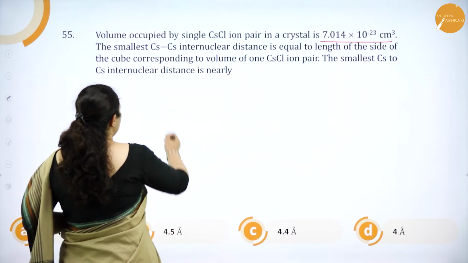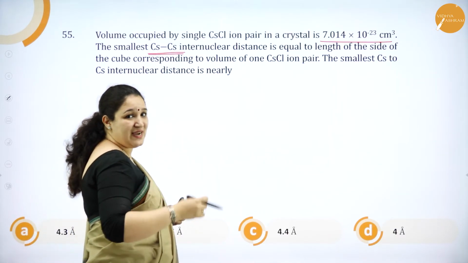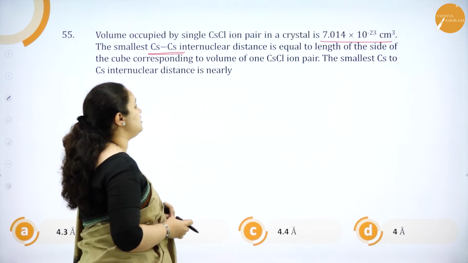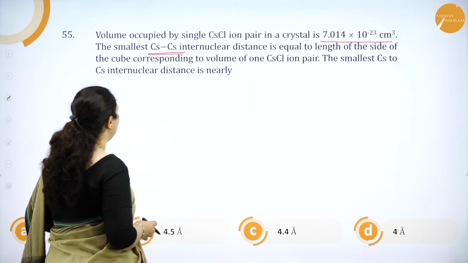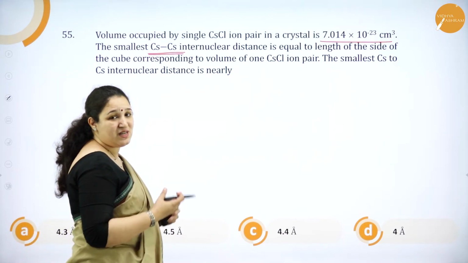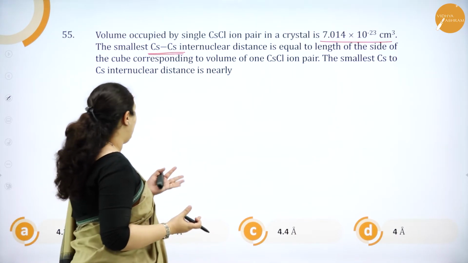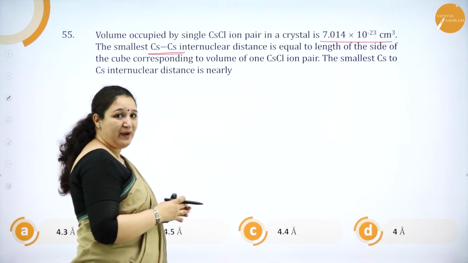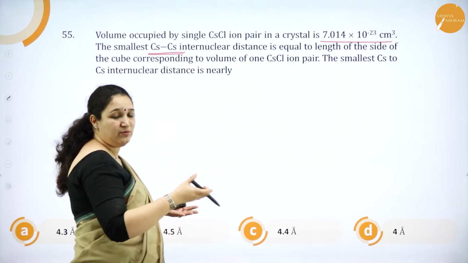So what they are telling is this internuclear distance is equal to the length of the side, that is the edge length, of the cube, corresponding to the volume of one cesium chloride ion pair. The smallest cesium to cesium internuclear distance is nearly, you are finding out what is the internuclear distance, and we know internuclear distance is equal to the edge length. Also they have given volume occupied. So from the volume occupied, I can get the edge length,